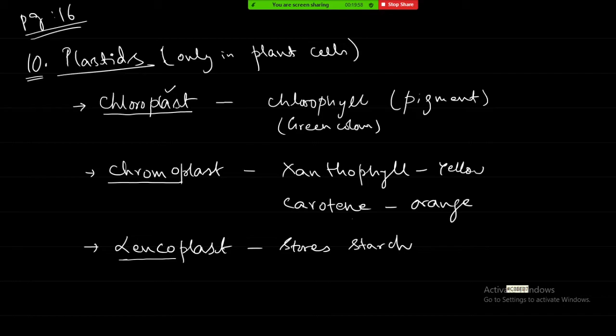That is why whatever grains we are eating, wheat, rice, corn, maize, and potatoes, these are all rich in starch. So the plant stores its food material in the form of starch. This starch is not there directly in the cytoplasm. If the starch is simply directly there in the cytoplasm, then it will have a problem. That starch is stored inside special plastids known as the leucoplast. So these are the few types of plastids.